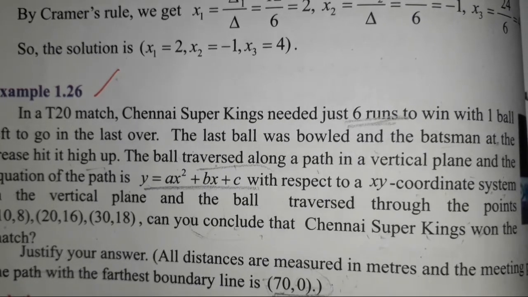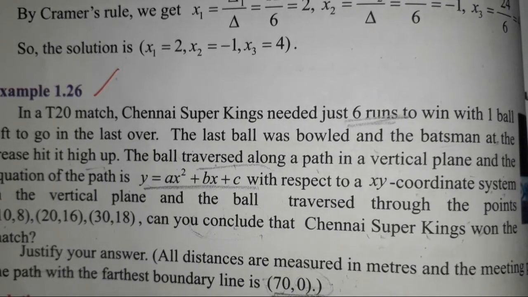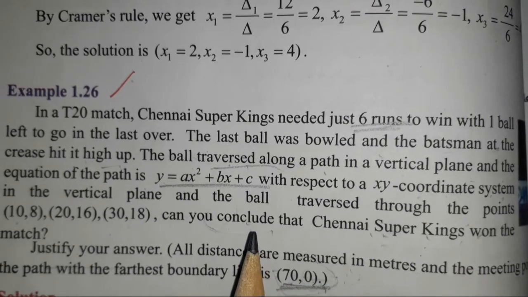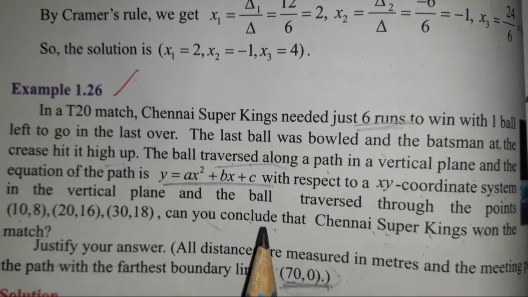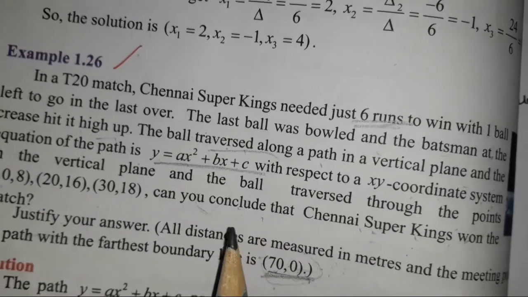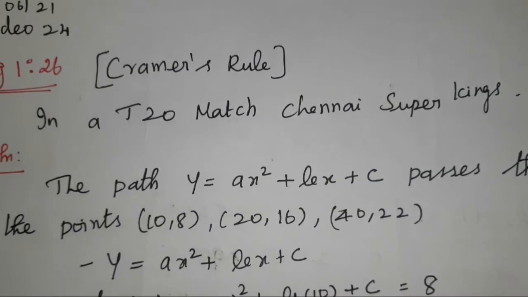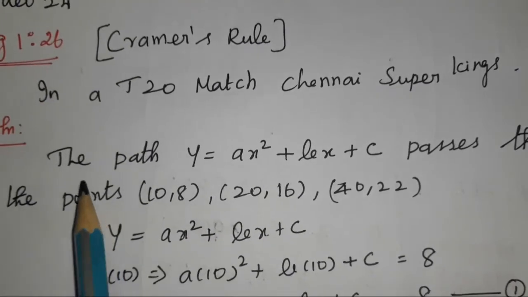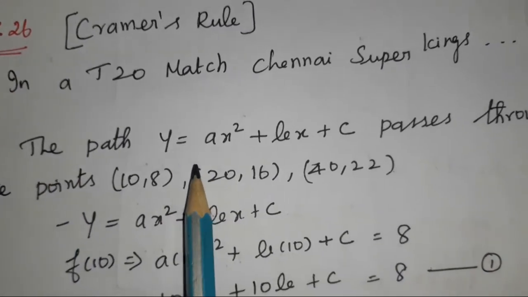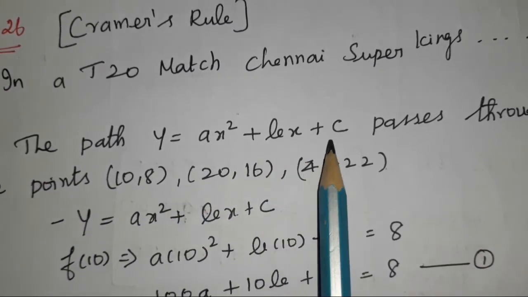Our aim is, using Cramer's rule, to find whether Chennai Super Kings won the match or not. This is the Cramer's rule, exercise number 1.4, based on this sum. What is the given path? The path is y equal to ax square plus bx plus c.